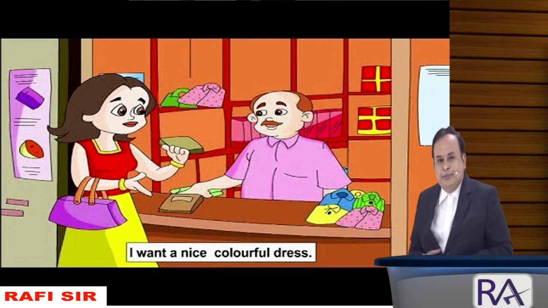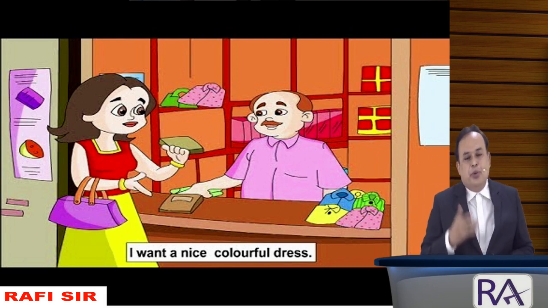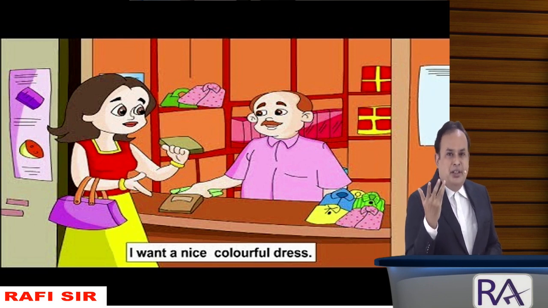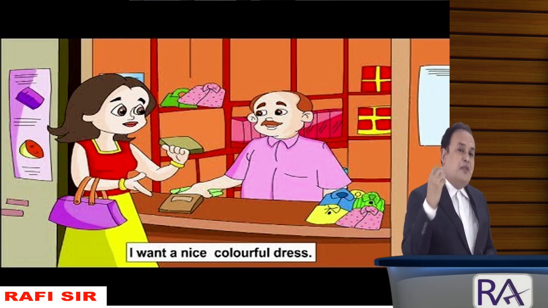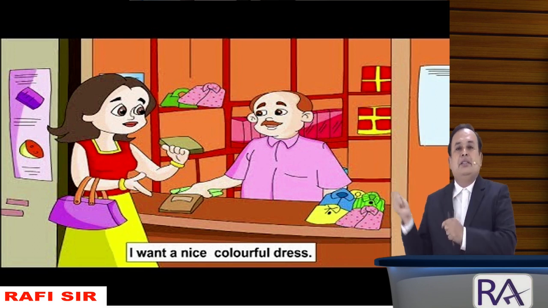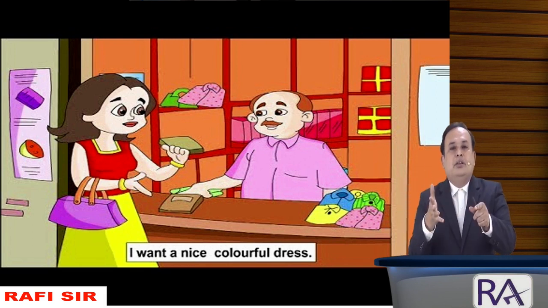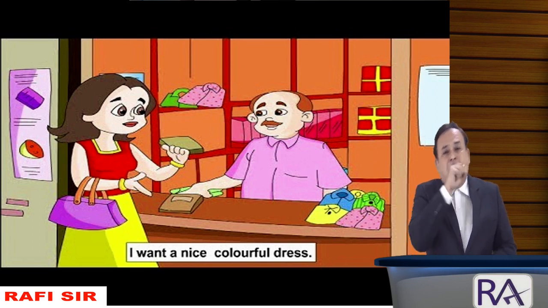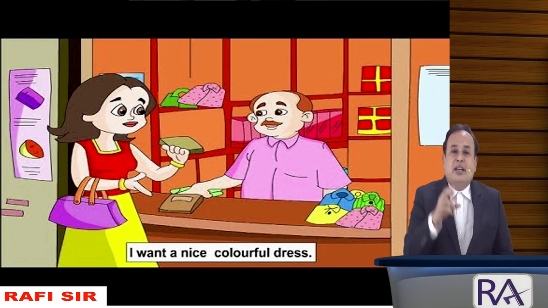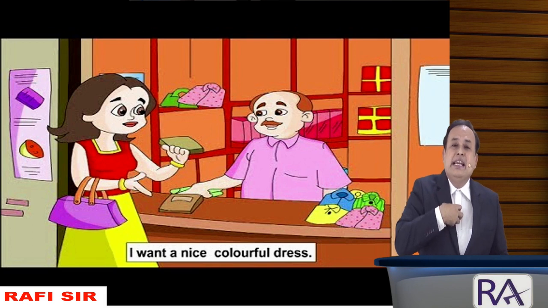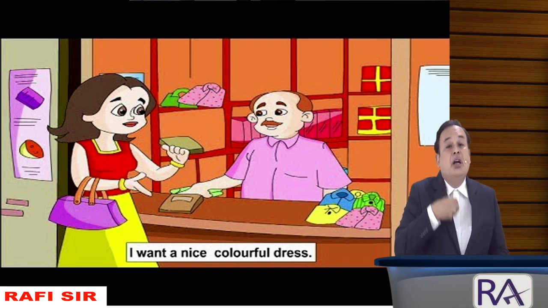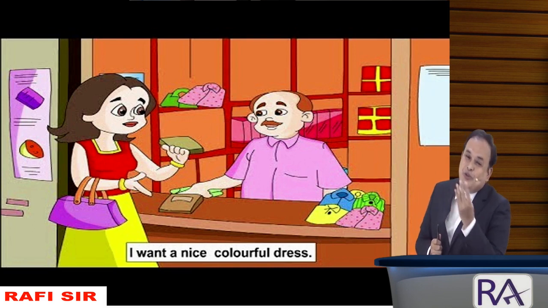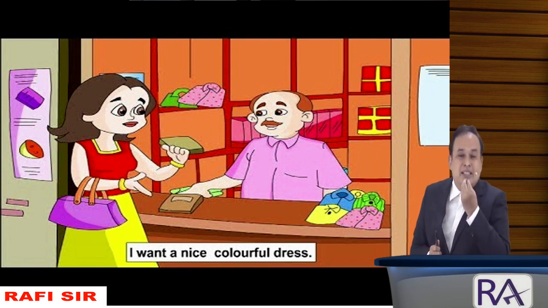One customer came and approached the shopkeeper: "Hey mister, I want a nice colorful dress." He supplied, he sold, then he is liable to pay GST. The shopkeeper says, "Sir, the dress I purchased earlier for rupees 5,000, I sold at rupees 4,000. Loss is 1,000 rupees, sir."